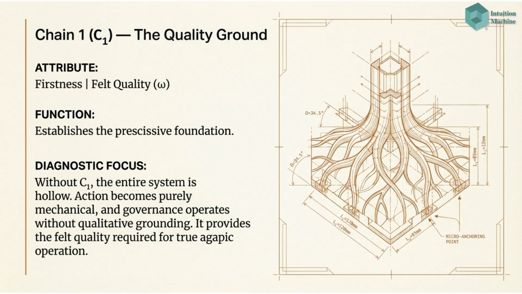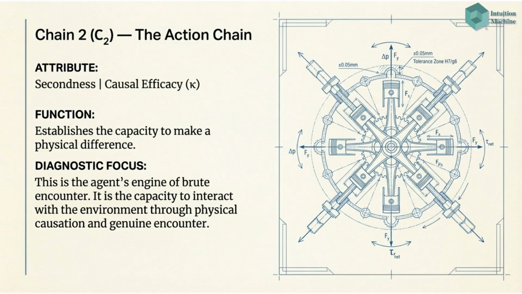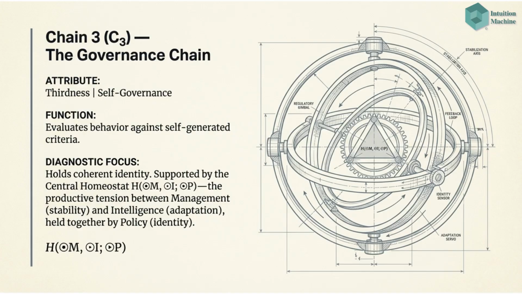Chain 1, the quality ground, establishes the precisive foundation with the attribute of firstness, or felt quality, omega. Without it, the system is hollow and lacks the felt quality for true agapic operation. Chain 2, the action chain, embodies secondness or causal efficacy, kappa. Its function is to establish the capacity to make a physical difference, serving as the agent's engine for genuine encounter with the environment. Chain 3, the governance chain, relates to thirdness or self-governance.